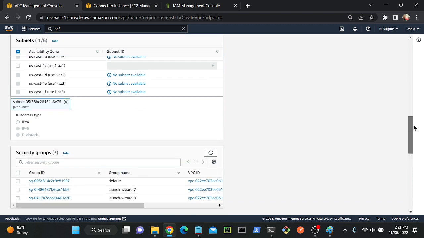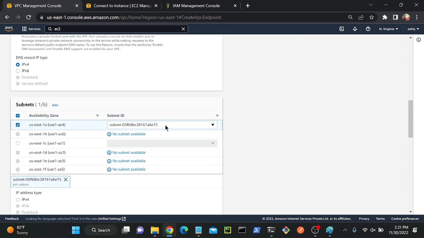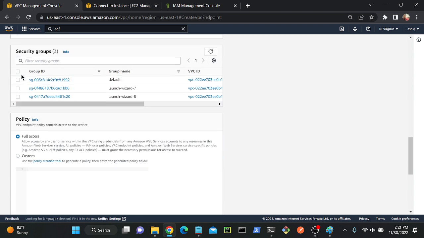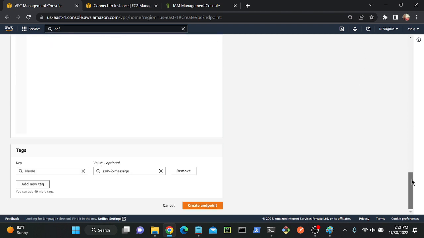So then come down. Then I'll select my private subnet. I successfully selected my private subnet. Come down. I have to select one security group. Come down. Then create endpoint. That's it.